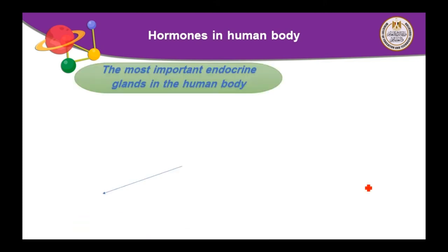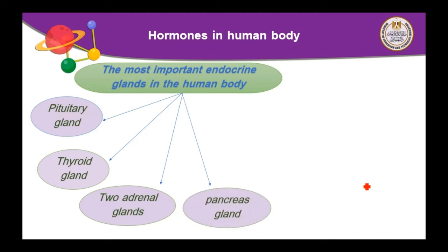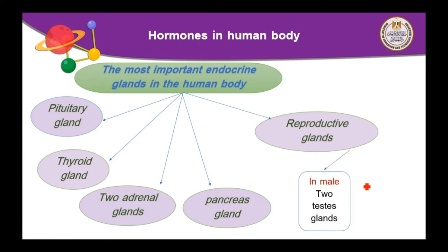Now we will talk about the 4 or 5 glands. Number 1, pituitary gland. Number 2, thyroid. Number 3, 2 adrenal glands. Number 4, pancreas gland. Reproductive glands can be classified into, in male 2 testes, in female 2 ovaries.